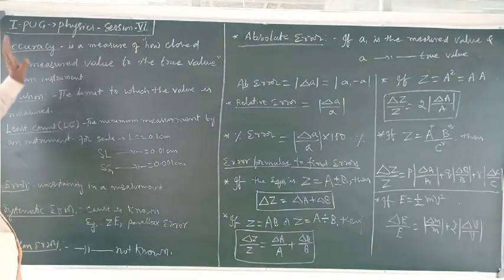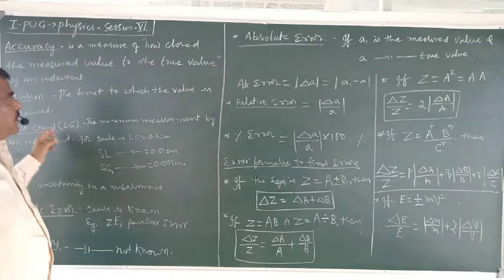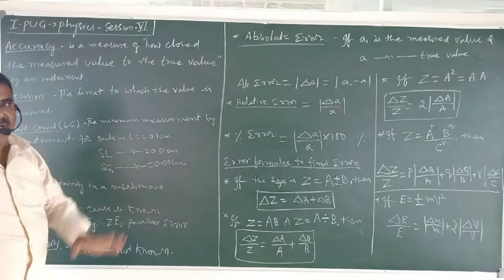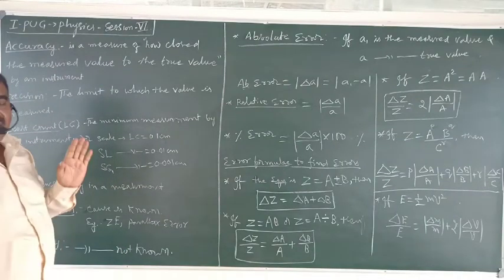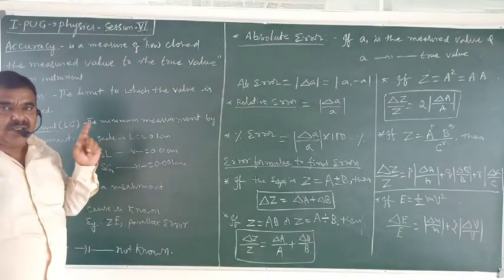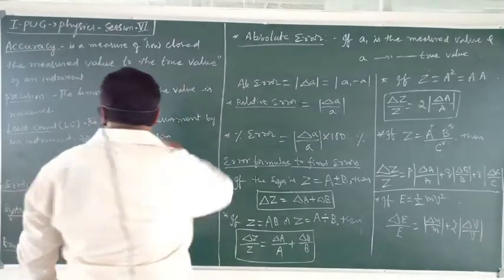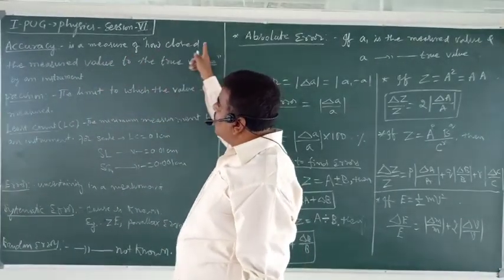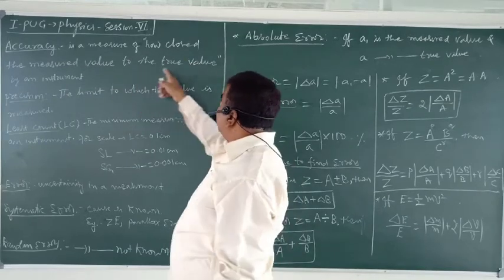In this session, first we shall understand what is accuracy of measurement. Accuracy, how accurate your measurement is. Accuracy is a measure of how close the measured value is to the true value.